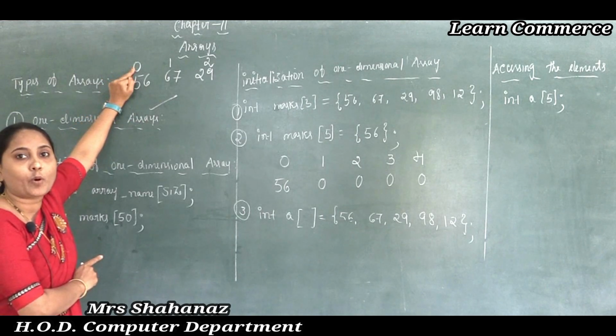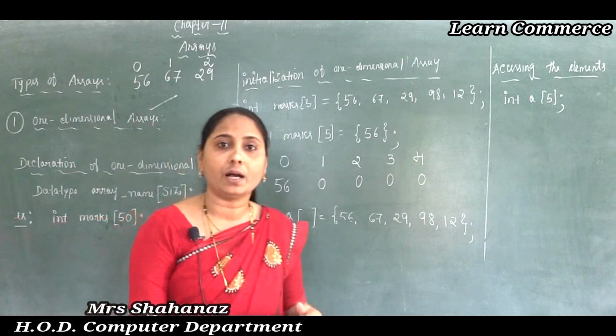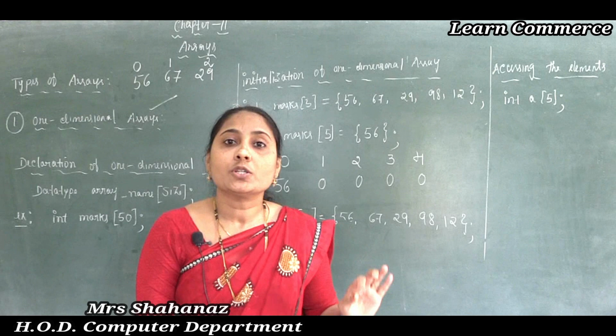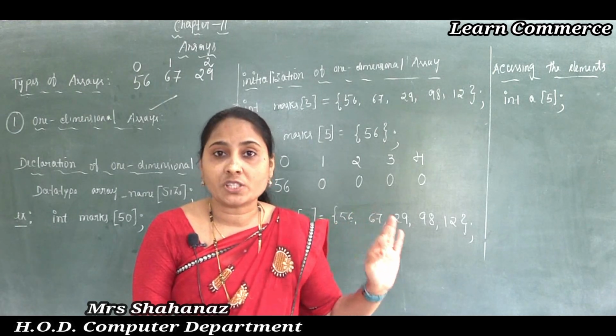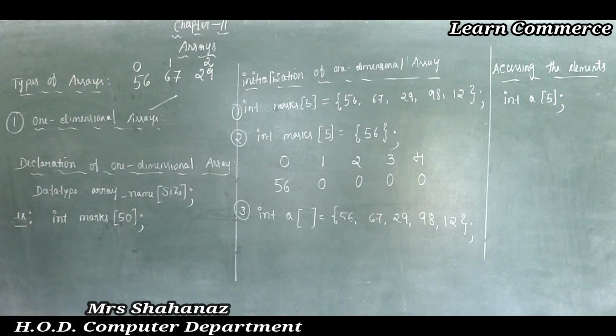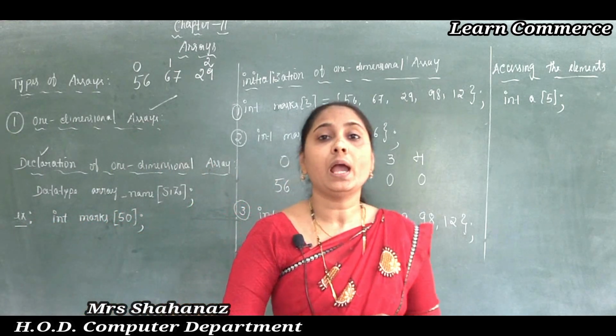By using the position of the array we can access any element of the array here. So this is the meaning of one dimensional array. That means the position of the element of the array is used to access the element.